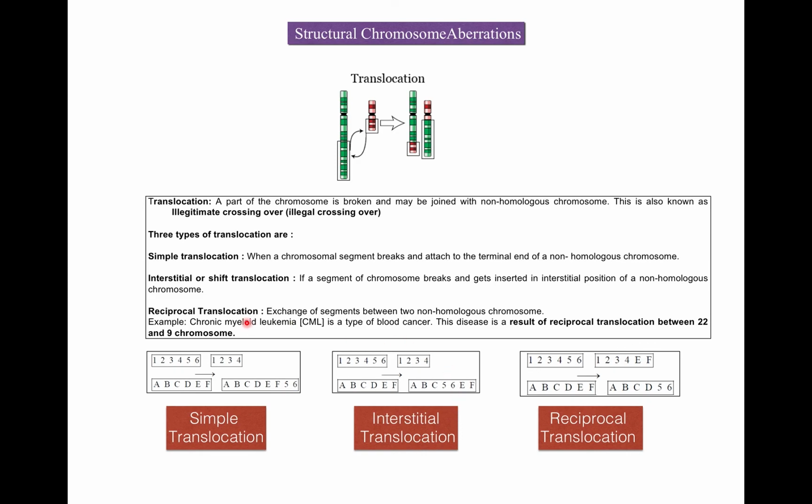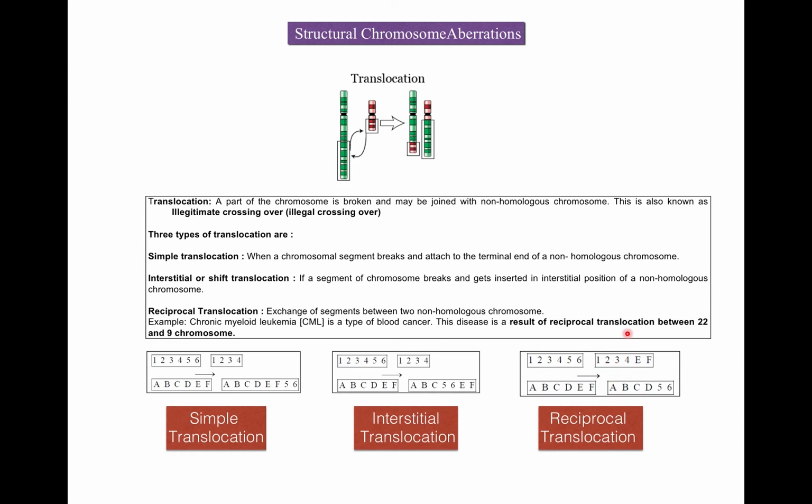Now reciprocal translocation. In reciprocal translocation, exchange of segments occurs between two non-homologous chromosomes. So here you can see 1, 2, 3, 4, 5, 6 and A, B, C, D, E, F. Here 5, 6 breaks and attaches to D, and EF breaks and attaches to 4.